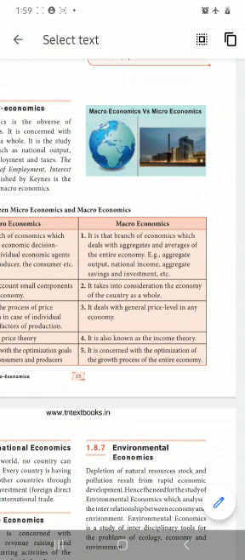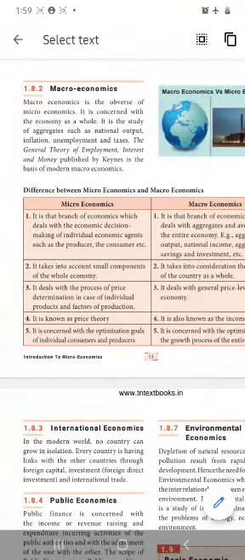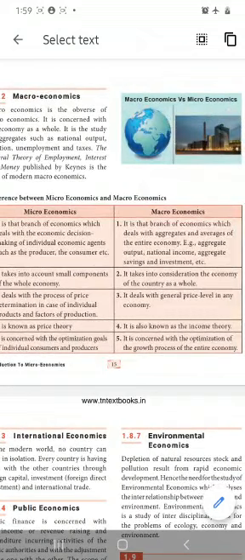That means how much the whole country's people are able to buy. That is called purchasing power parity. You studied this in the 9th and 10th standard itself. Microeconomics is otherwise called price theory. Price, that means it determines the price alone. But macroeconomics is income theory, because according to how much income the people are receiving, they decide the products' price level.